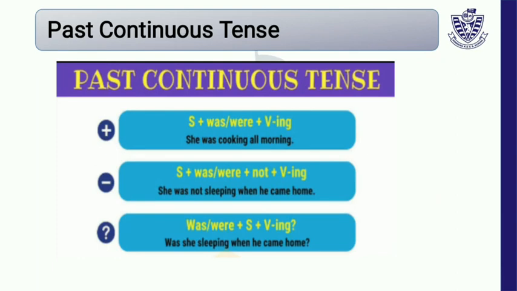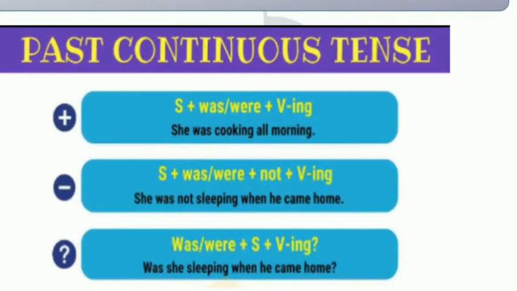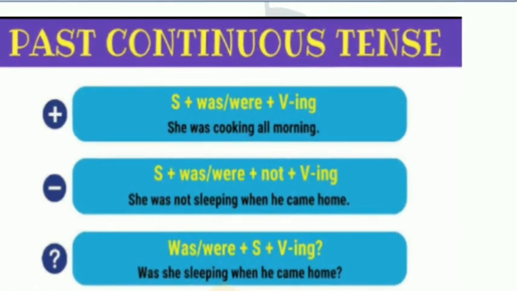Now we have the identification of this tense. We use रहा था, रही थी, रहे थे at the end of our Urdu sentences. Like अली खाना खा रहा था, बच्चे नमाज पढ़ रहे थे और हम लोग तैयारी कर रहे थे. The formation is subject, then was, were, then the first form of verb with ing, and object if we have. She was cooking all morning.